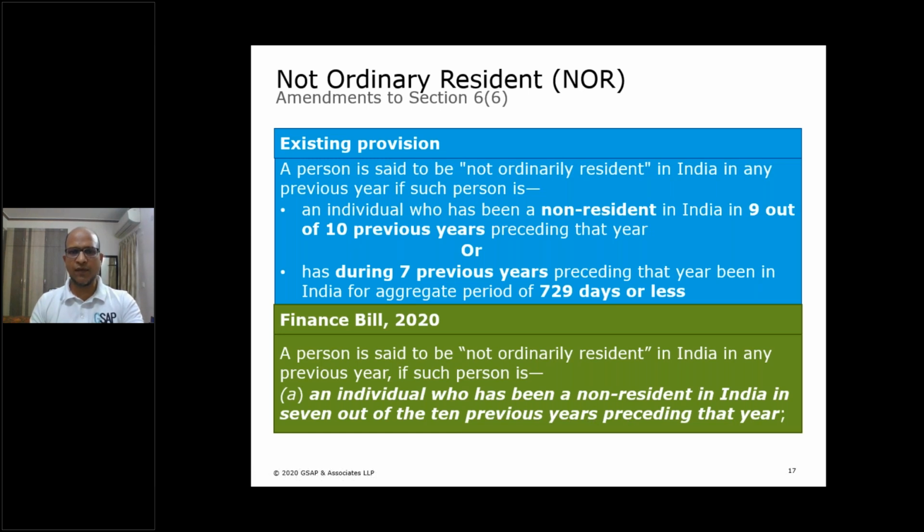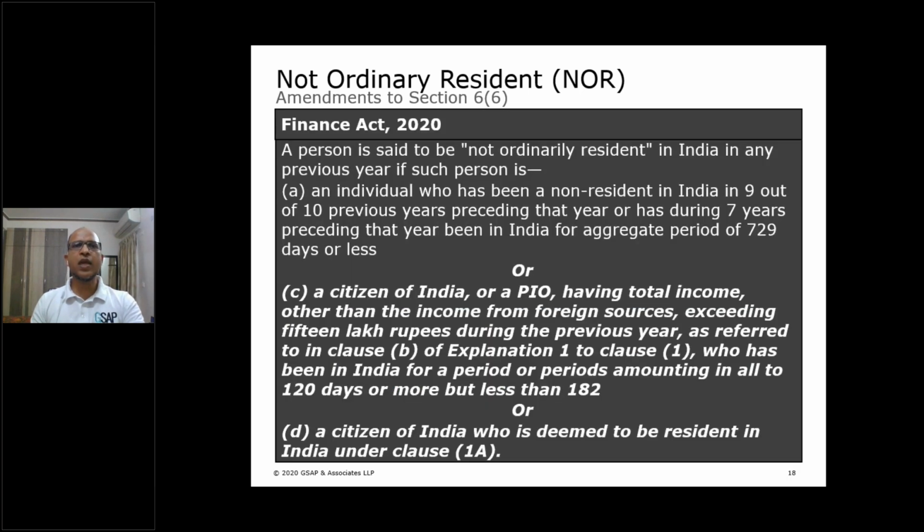They wanted to simplify it and relax it as well. But when this was finally passed by the parliament and became law, massive changes occurred to this condition. Look at how big the NOR provision 6(6) with respect to individual has become.